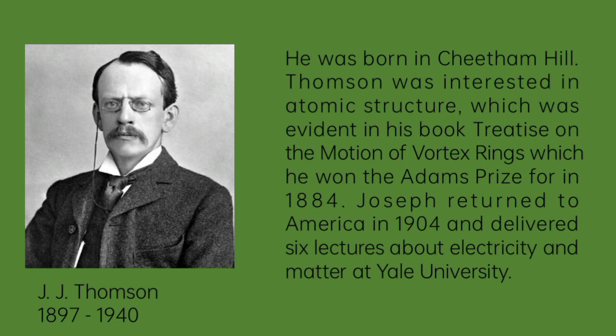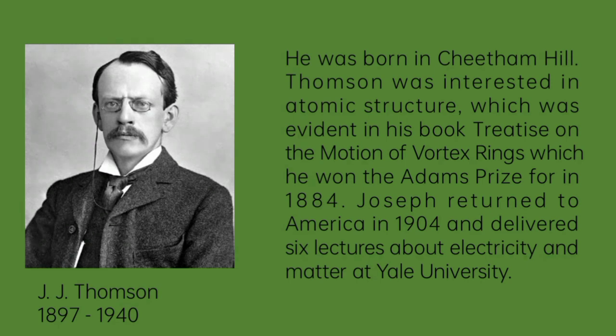J.J. Thomson discovered the electron in 1897 and proposed the plum pudding model of the atom in 1904. Before the discovery of the atomic nucleus, in Thomson's model, the atom was composed of electrons, which Thomson still called corpuscles. So a corpuscle is a minute body or cell in an organism, such as a red or white cell.